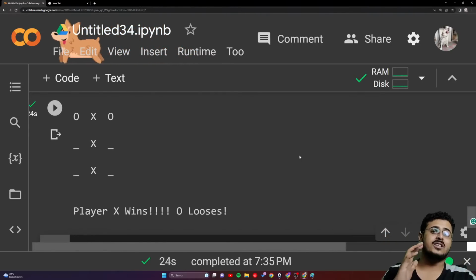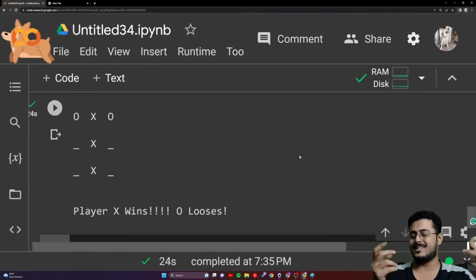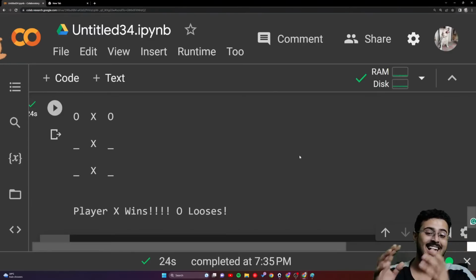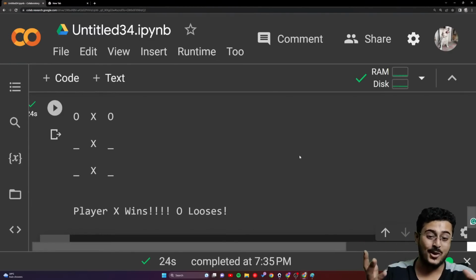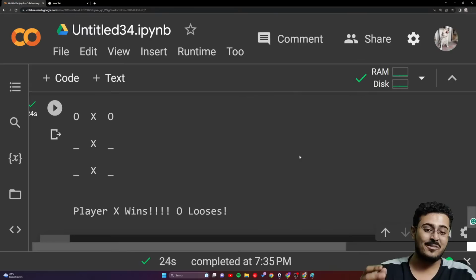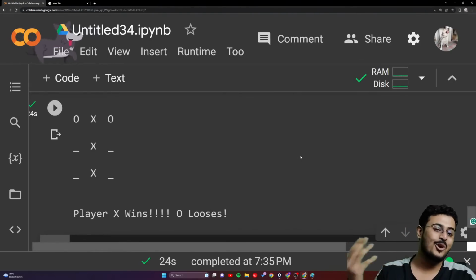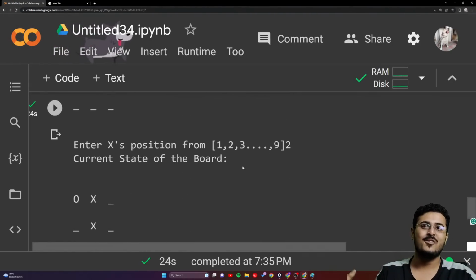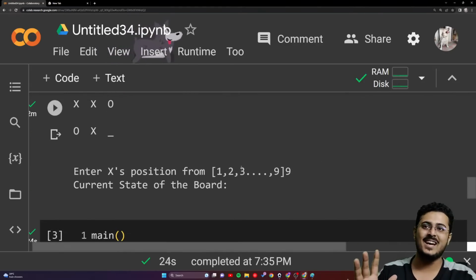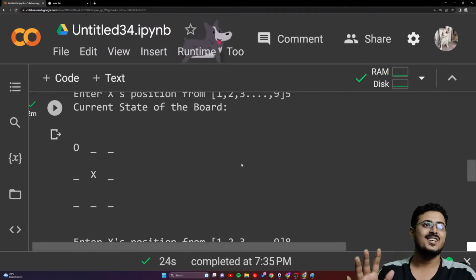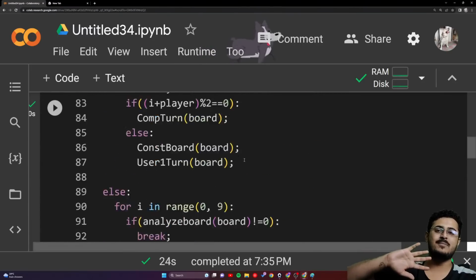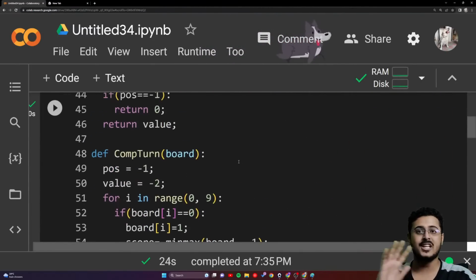Okay. So both our AI and our multiplayer have been working in just one go. I'm super happy about it that we don't have to debug the code. Yay! Most of the time actually gets wasted when you're debugging the code. So no issues. We actually won the game, guys. The entire code is working absolutely fine.